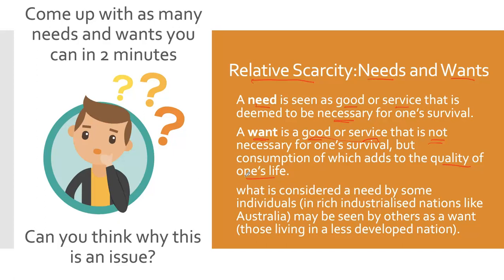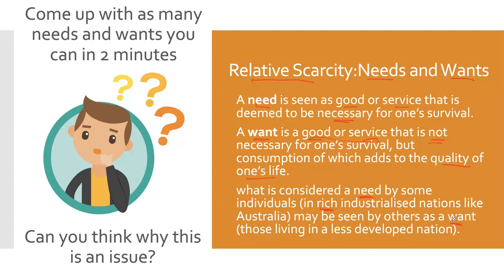And these needs and wants are different for different people, different for different countries, because what might be considered a need by some individuals, for example, in rich countries like Australia, might be seen as something that is more of a want, unfortunately, in a less developed nation because of the inequality of resources and the inequality of income.